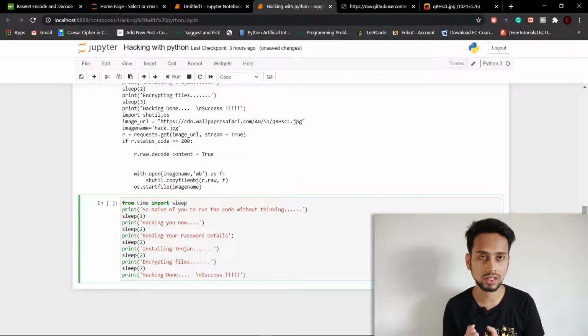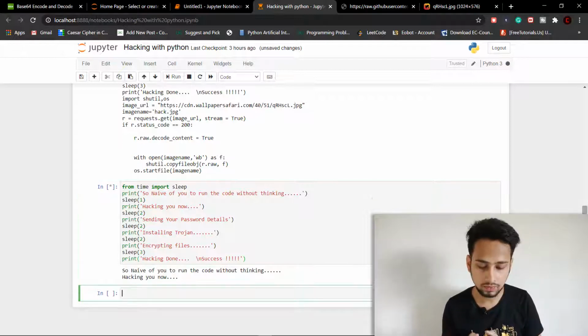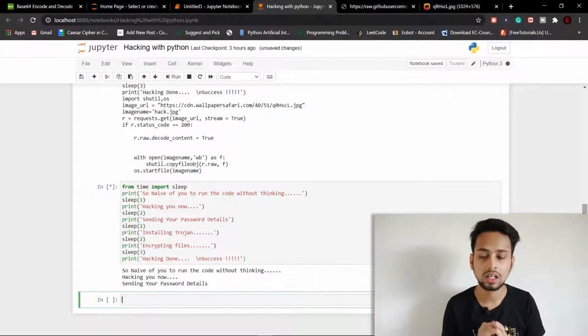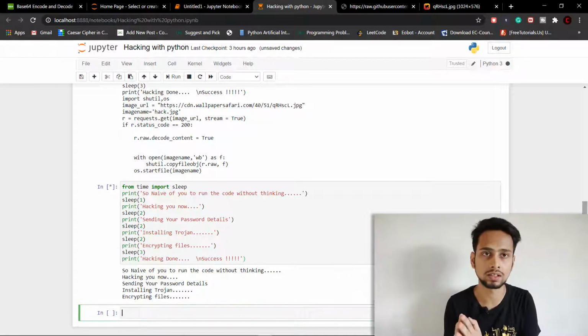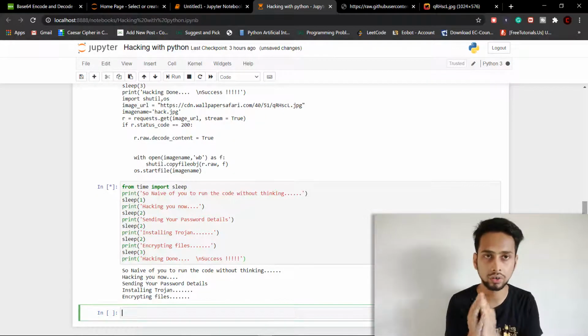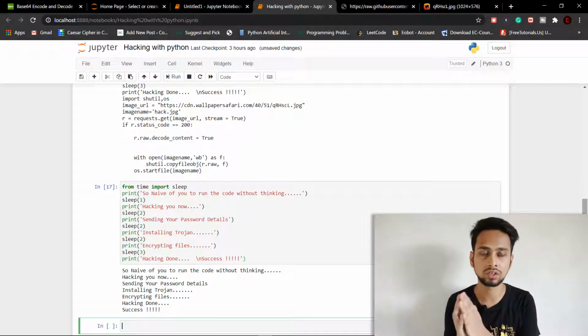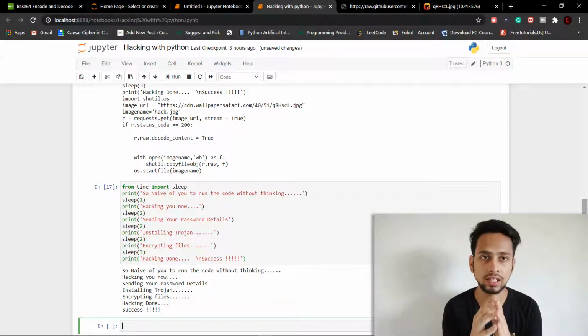So here is the code that is simply printing something, and it is sleeping for a second, then again printing. Let me run it, and here the code is running. So we have to encode it into a form that cannot be human readable until it is decoded. For doing that, you need a base64 encoder. If you are in Linux, you can say base64, and if you save the program as sleep.py, then you simply write base64 sleep.py and it is going to give you the encoded text.